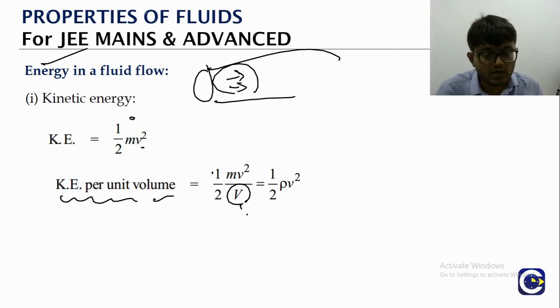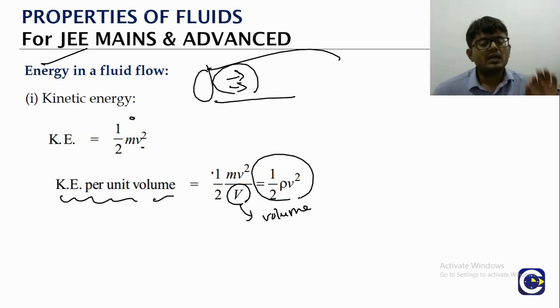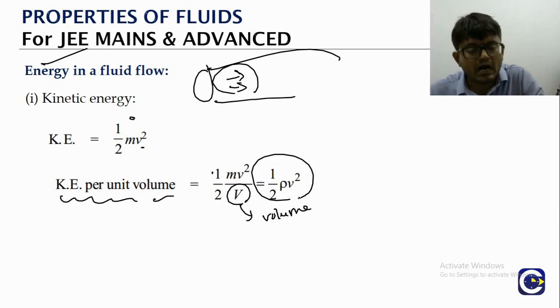Here this is not small v, this is capital V, that is representing volume. Small v is representing speed. Mass by volume is density, right? So kinetic energy per unit volume is half rho v square.